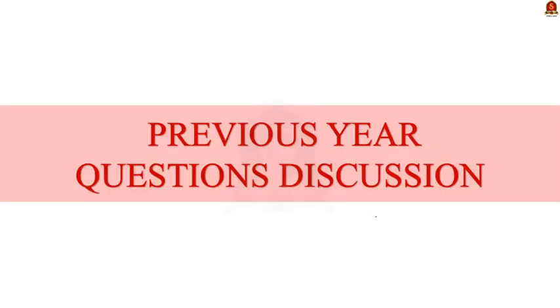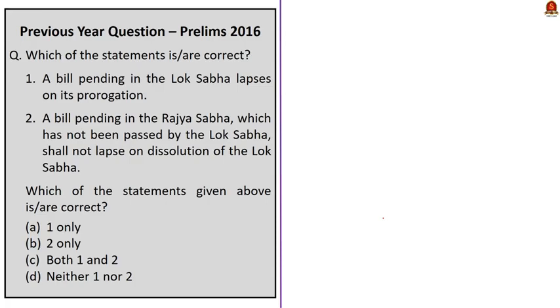Let us take up the first previous year question for today. Here, 2 statements regarding the lapsing of bill in the parliament is given. You have to find which of the following statements are correct. Let us take up the first statement. A bill pending in the Lok Sabha lapses on its prorogation. See, this statement is obviously wrong because prorogation means the action of discontinuing a session of parliament without dissolving it. If you know this basic fact, you can easily eliminate statement 1.